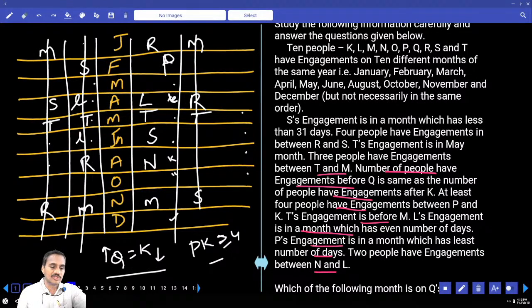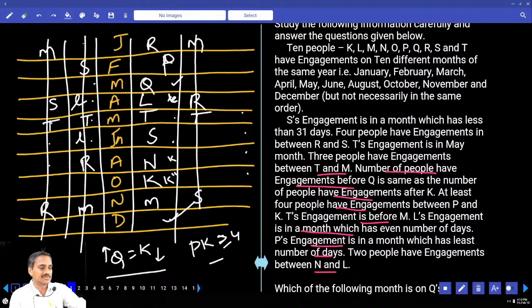The number of persons between Q and K must be the same. If K is third from the bottom, then Q must be third from the top. Or if K is in the month of December, Q must be in the month of January. Is it possible? No. Hence Q cannot be here; Q is here, and K is here.